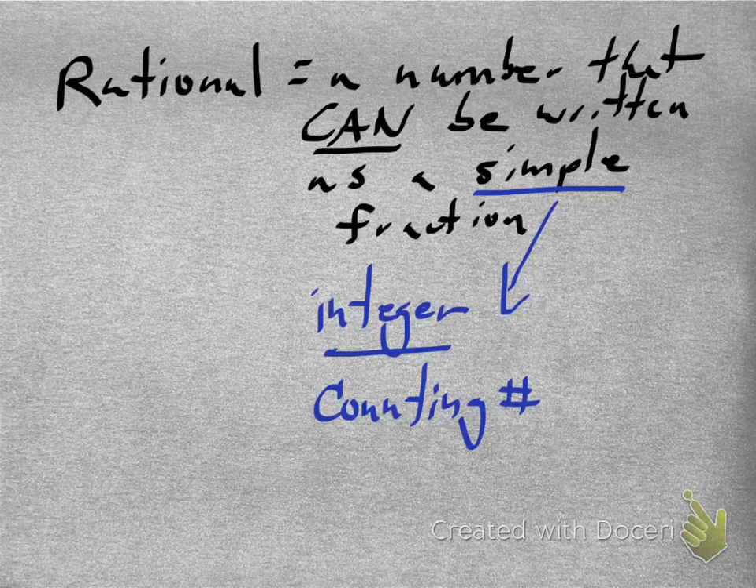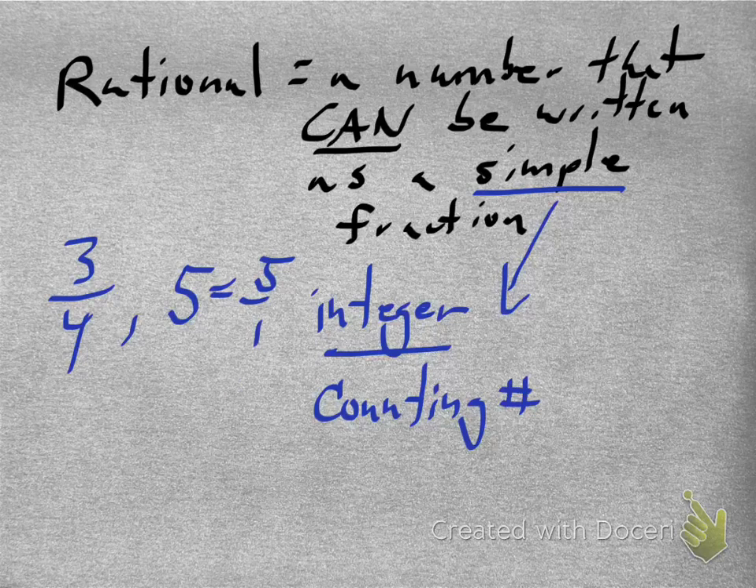And if there's a way to write the number like this, then it's a rational number. So obviously 3/4 is a rational number, but what about 5? Can you write 5 as 5 over a counting number? Sure. Just write it as 5 over 1. Or you could write it as 10 over 2, right? Mm-hmm. There's lots of ways to write it.